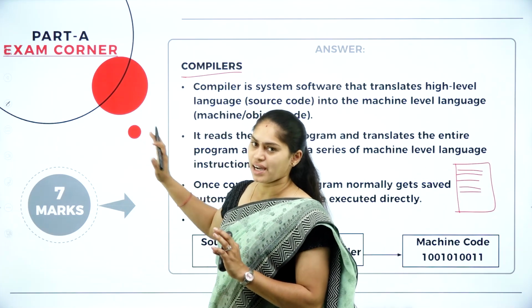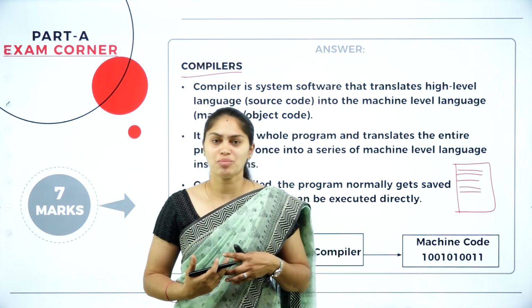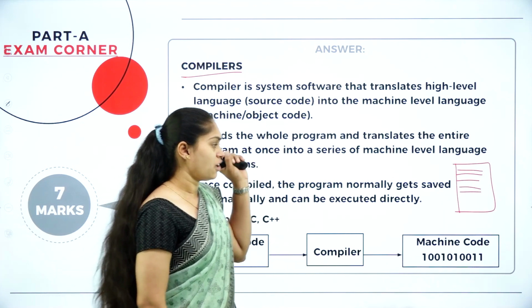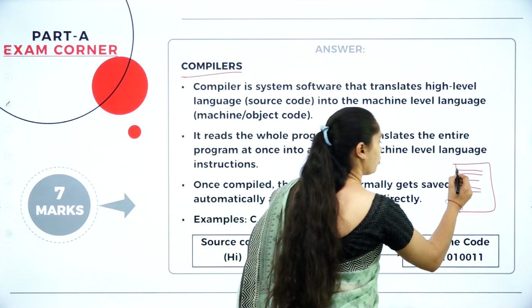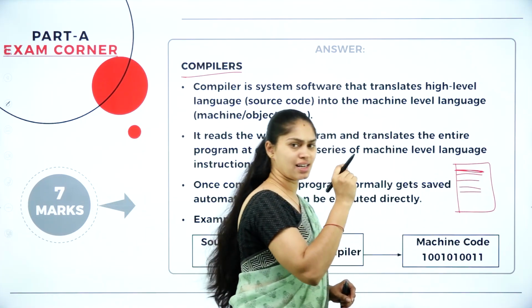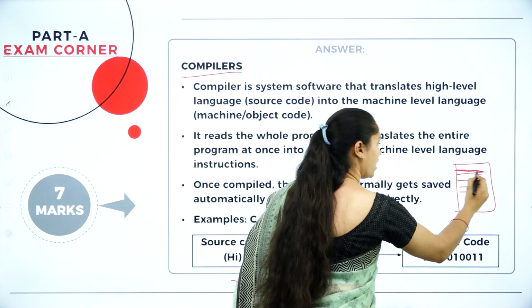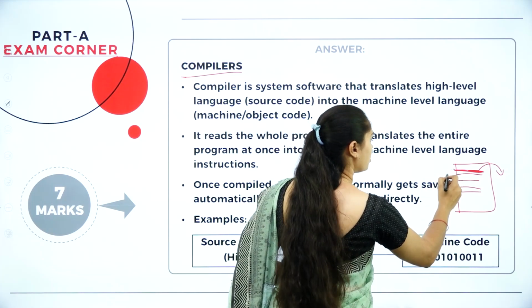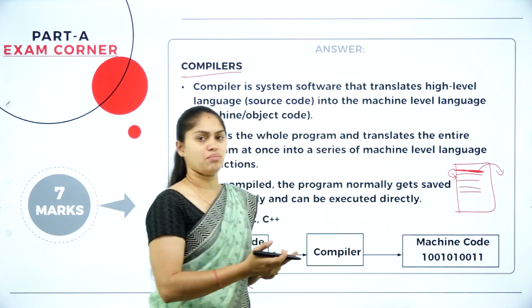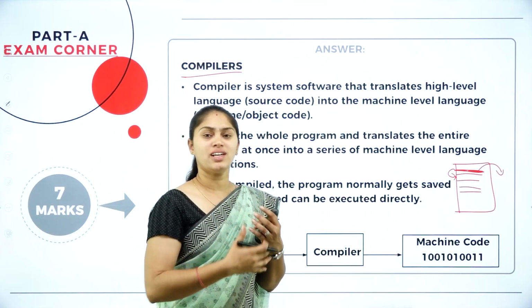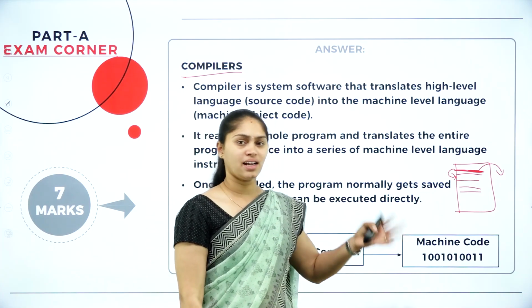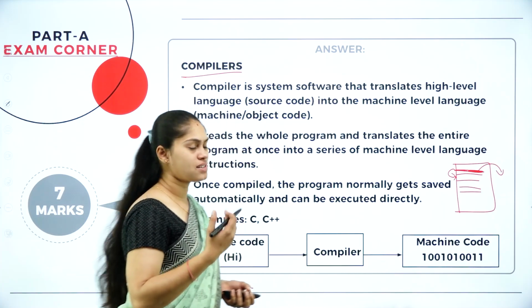If there is any error at the time of compilation, you will get to know what the errors are. If it is an interpreter, then it is going to check a particular line. First it will check the first line. If there is no error, then that will be converted into machine code. Then it will come to the second line, and the same thing again. So that is going to take more time than the compiler. This is how compiler and interpreter differ slightly.